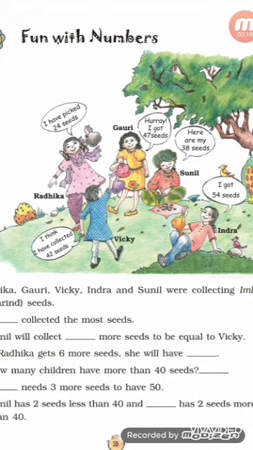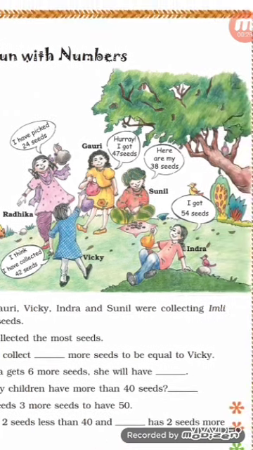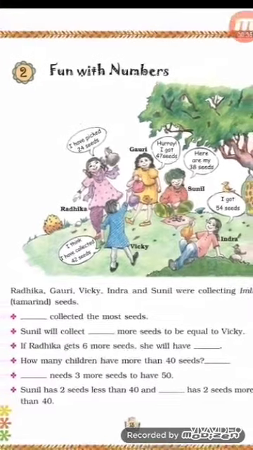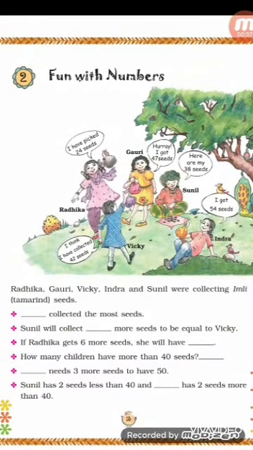And how many seeds has each one collected? That is also written. See, Radhika has collected 24 seeds, Gauri has collected 47 seeds, Sunil has collected 38 seeds, Indra has collected 54 seeds, and Vicky has collected 42 seeds. Now, looking at this picture, we have to answer the following questions.